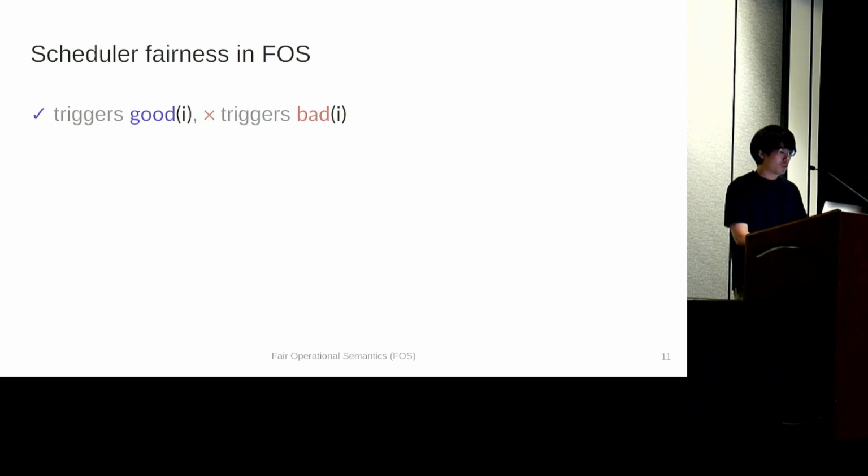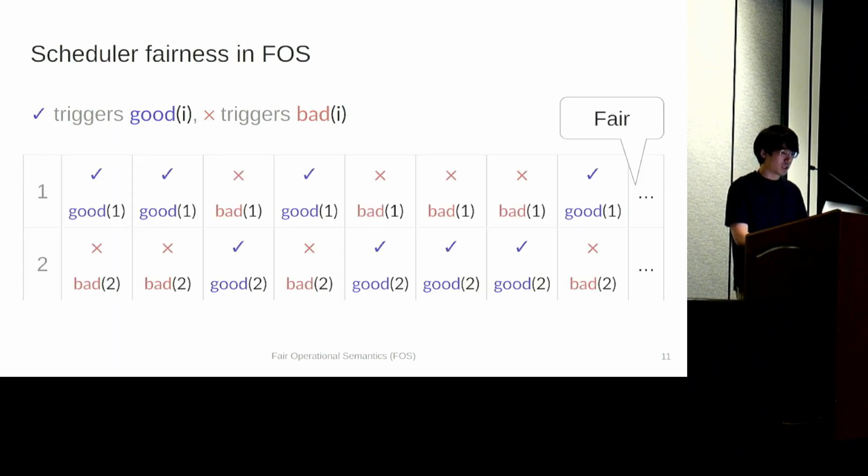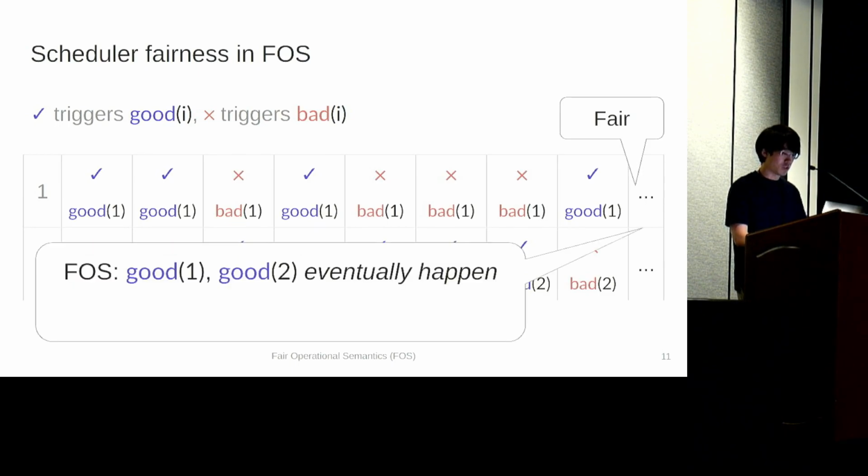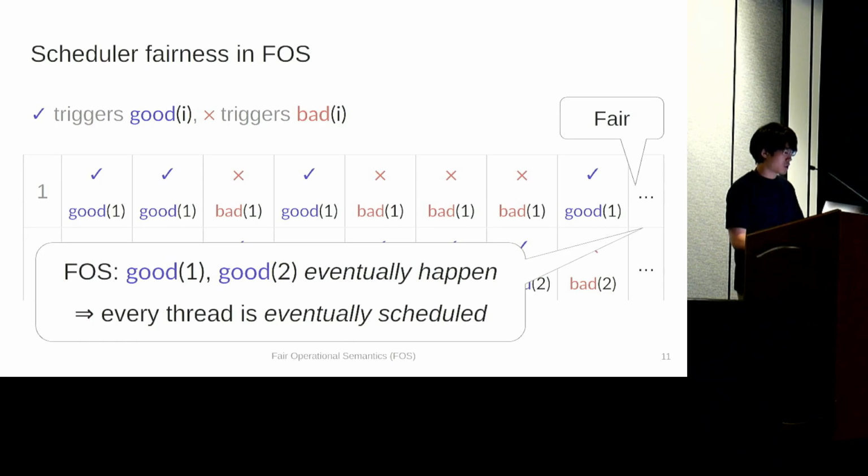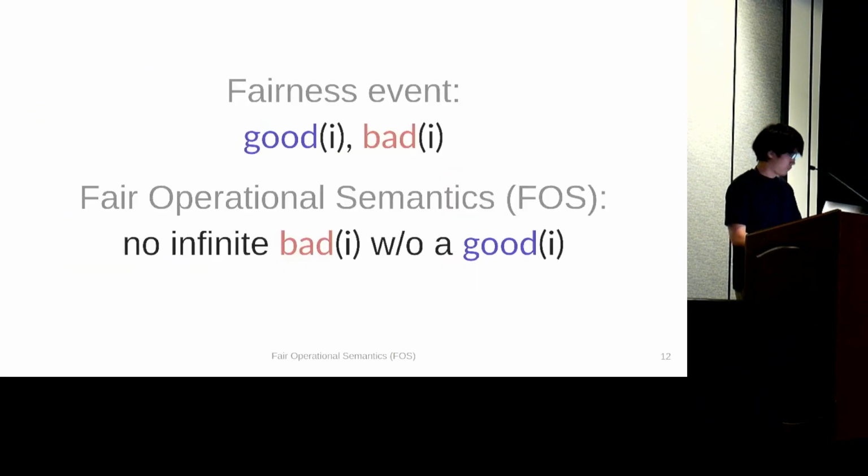So under FOS, only fair schedulings, like this one, are allowed, and FOS does this by ensuring that a good event eventually happens for each thread, which in this context means every thread is eventually scheduled. So FOS expresses scheduler fairness in a simple yet elegant way. But of course, this is not the end of the story. It turns out that FOS can express various concepts of fairness, not only scheduler fairness.